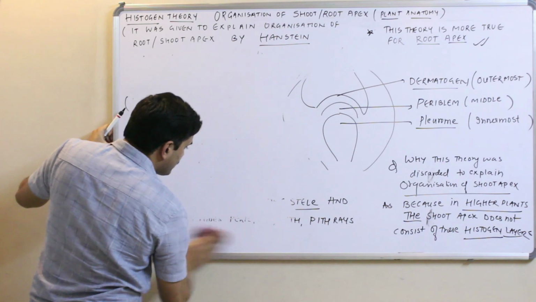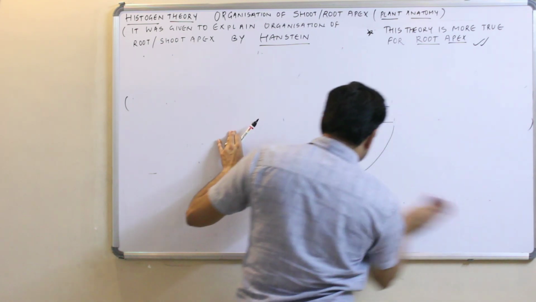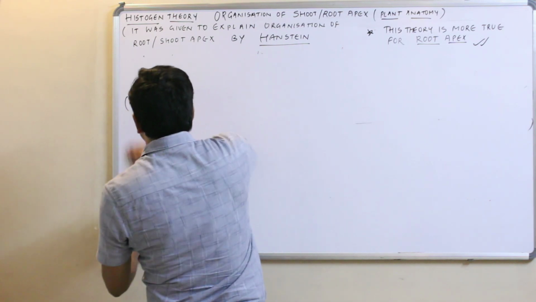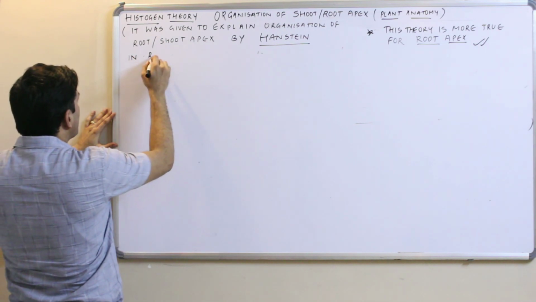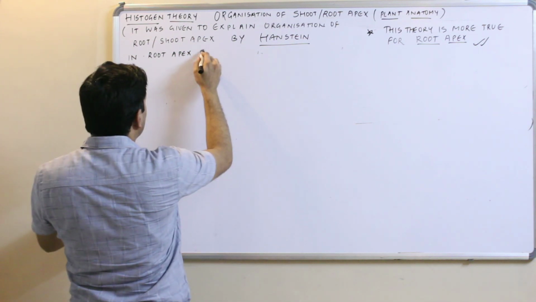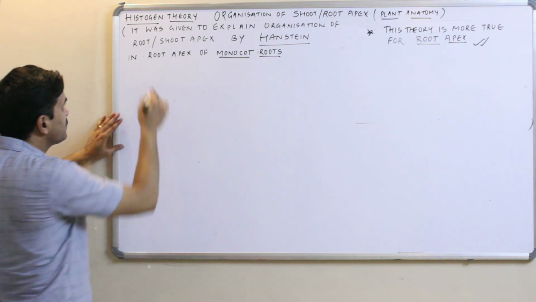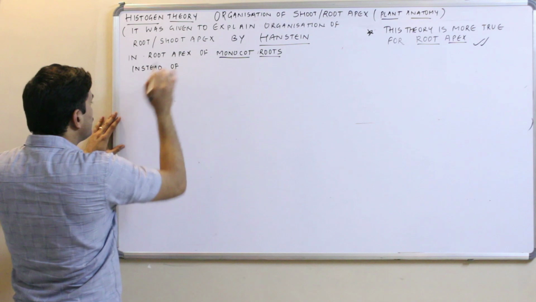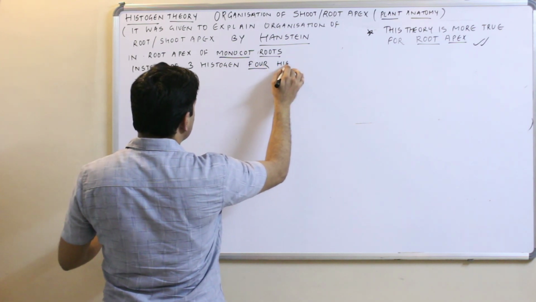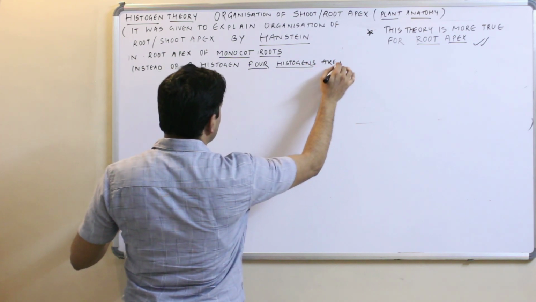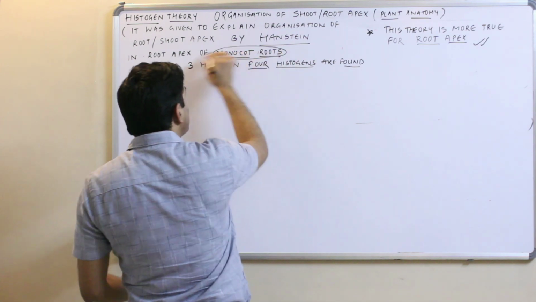Now if we talk about the root apex, especially the monocot roots, not dicots: in the root apex of monocot roots, instead of 3 histogens, how many histogens are found? 4 histogens are found. But just now I am talking only about the monocot roots.